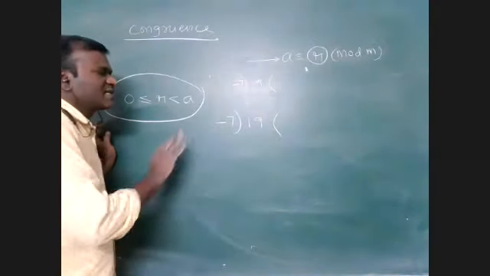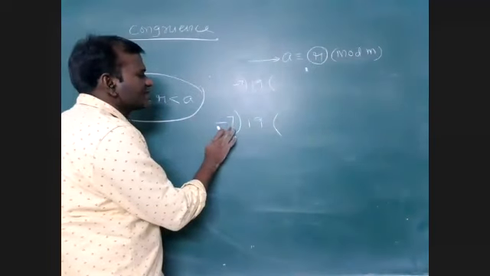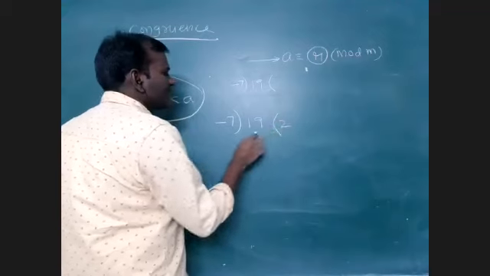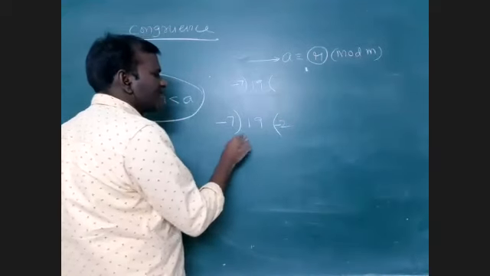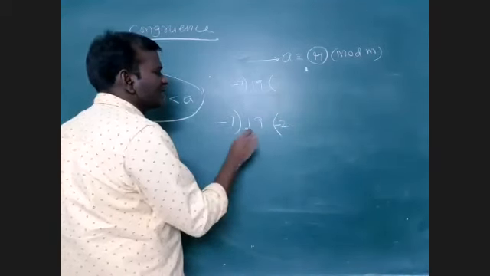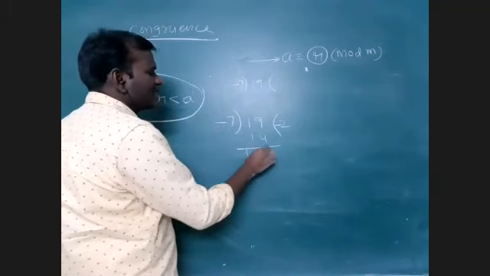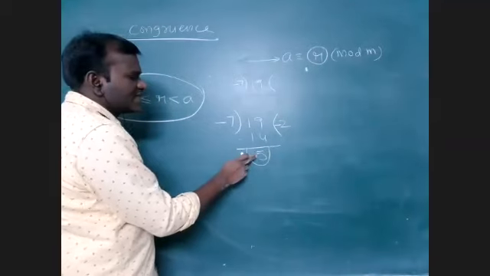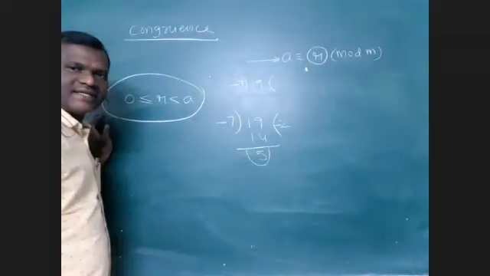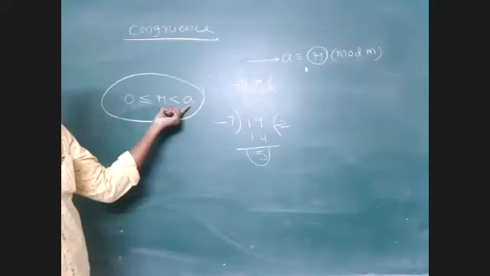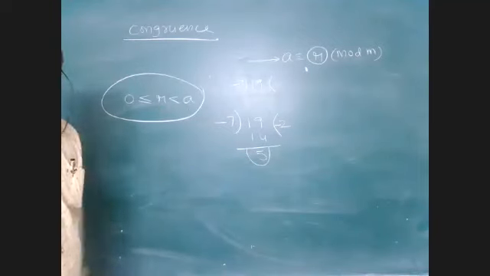So many students are doing like this. So minus 7 is there here. So 2 times I will take, minus 2 times I will take here, minus 14, minus 4 plus 14, I am getting here. So if I subtracted, 5 will be the remainder. But is this greater than the divisor? This condition is failed here. So absolutely 5 is not the remainder.